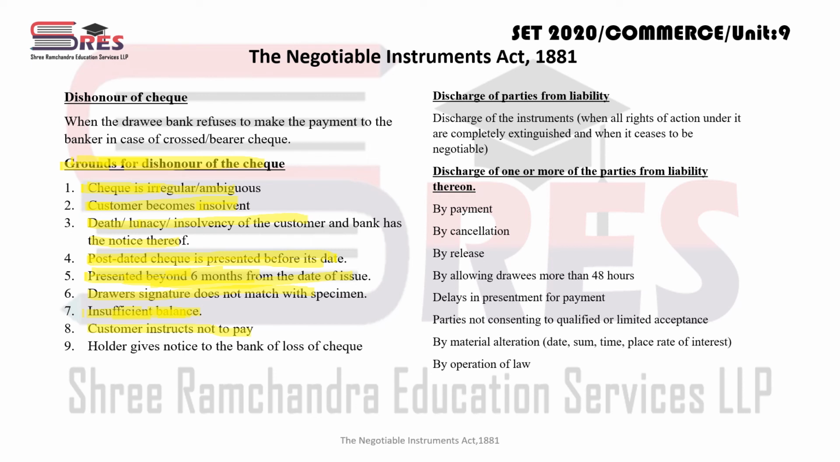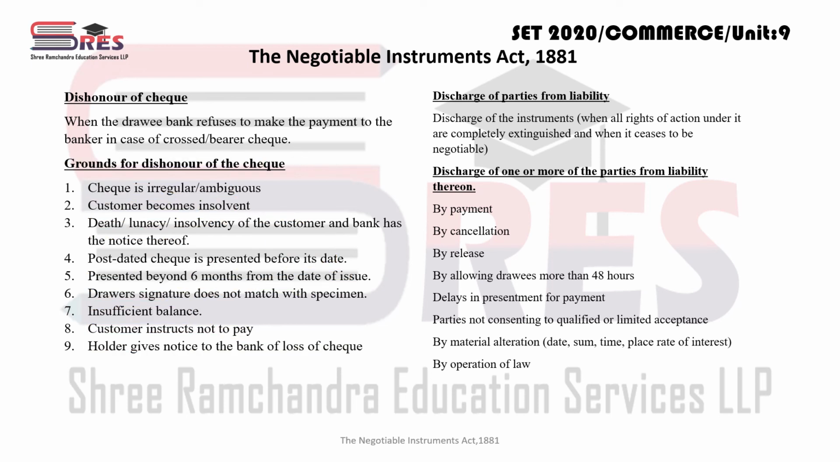And if holder gives notice to the bank of loss, अगर suppose A ने मिस्टर B को चेक दिया और मिस्टर B से वो चेक मिसप्लेस हो गया, लॉस हो गया, तो उस केस में क्या करेगा मिस्टर B? उस बैंक को इंटीमेट करेगा कि ऐसा ऐसा कोई चेक था, वो अगर कोई लेके आता है तो प्लीज don't sanction, don't honor that check, right? So these are certain grounds on which the bank can deny making the payment.